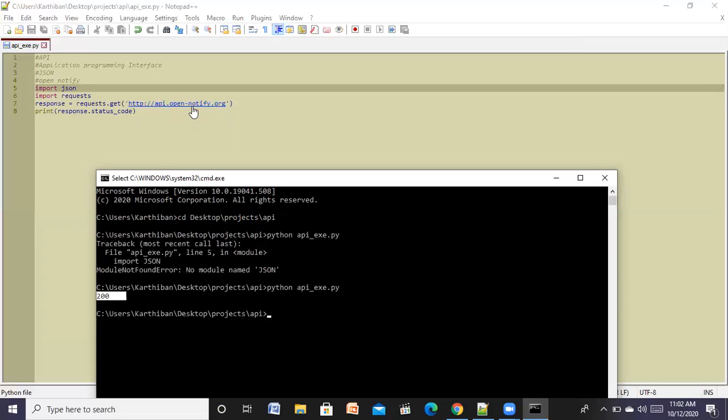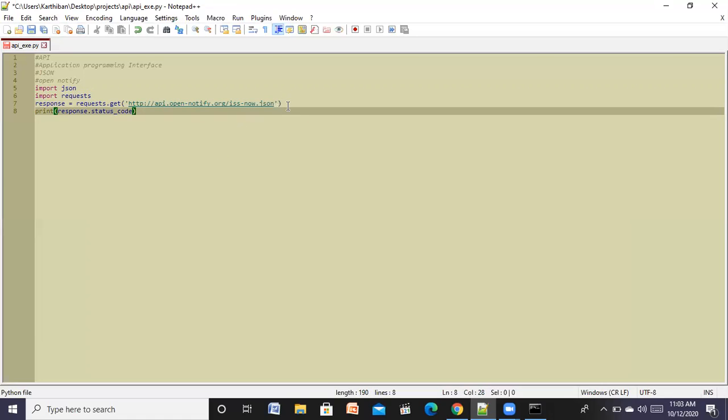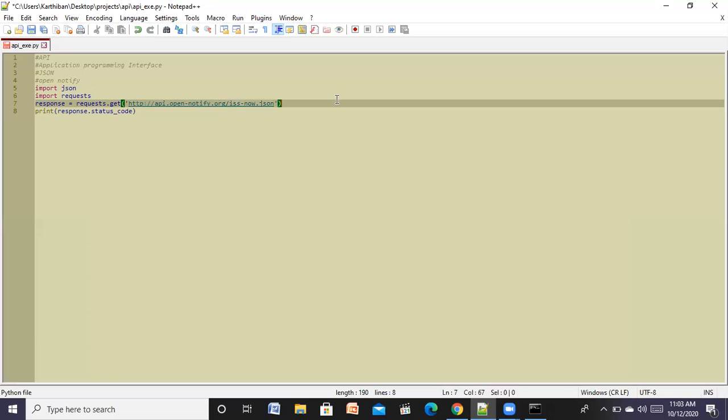Now I'm going to slightly modify this one, this URL slash iss-now.json. What is this iss-now.json? So up to org it is a URL, and .api is the URL of the API.